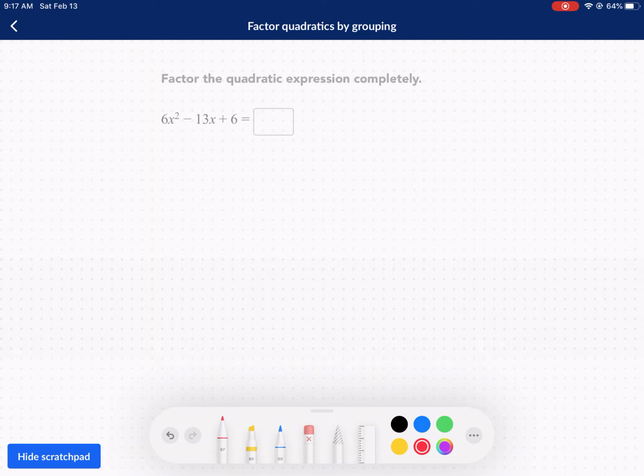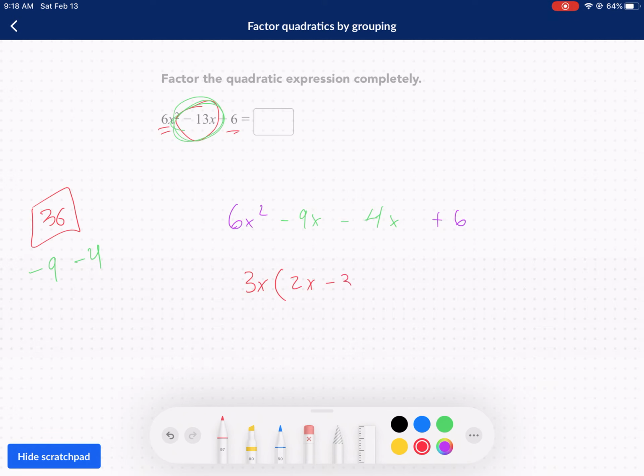Okay, we see that we have positive 36. We're looking for the sum of factors here that give us negative 13. If it's a negative 13 right here, that means we're looking for negative numbers. So that's going to be negative 9 and negative 4. We're going to rewrite this 6x squared minus 9x minus 4x. That adds up to negative 13. And then plus 6. So we are going to factor out 3x, and we're going to be left with 2x minus 3.